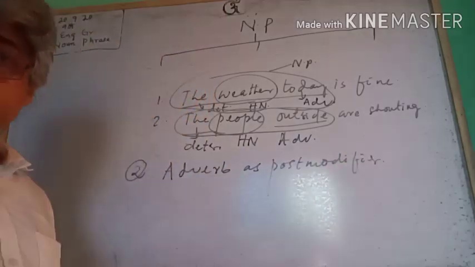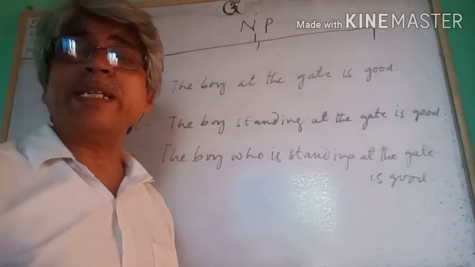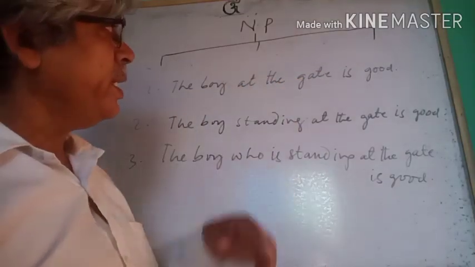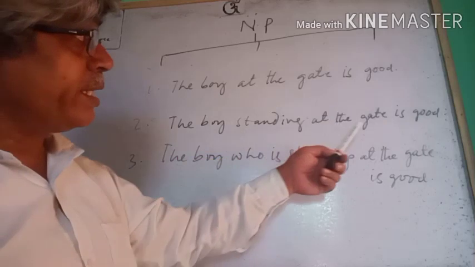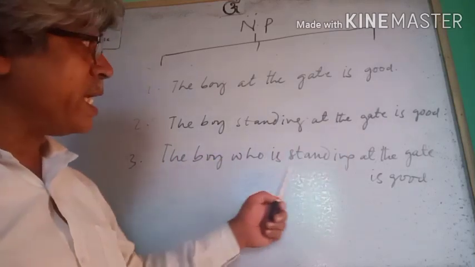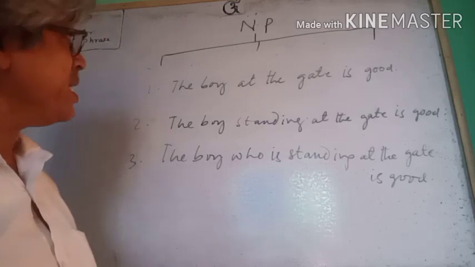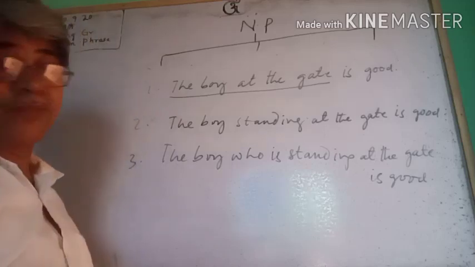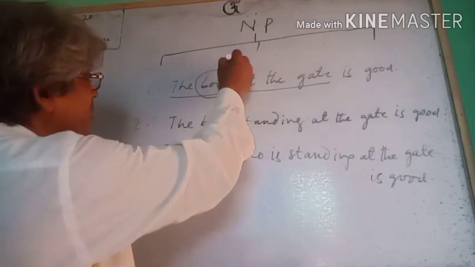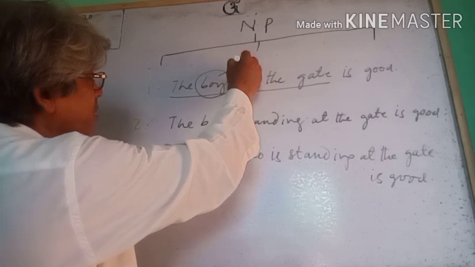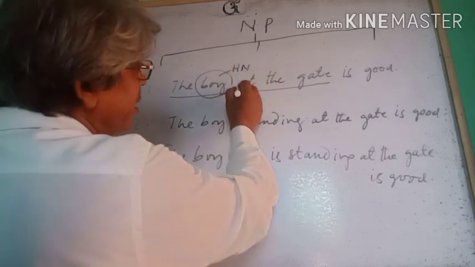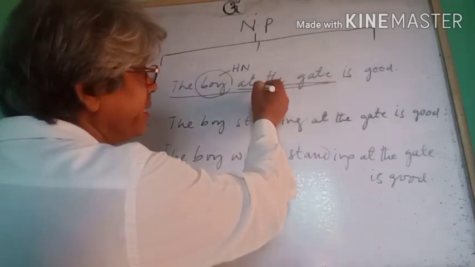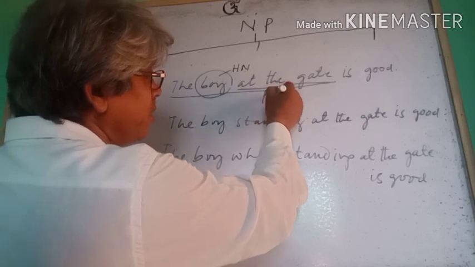Okay. Next, let's find the noun phrases from these 3 sentences. The boy at the gate is good. The boy standing at the gate is good. The boy who is standing at the gate is good. The first sentence, the boy at the gate, is a noun phrase. Head word is boy, head noun. Then the other element that goes after the noun is at the gate. It is a prepositional phrase.